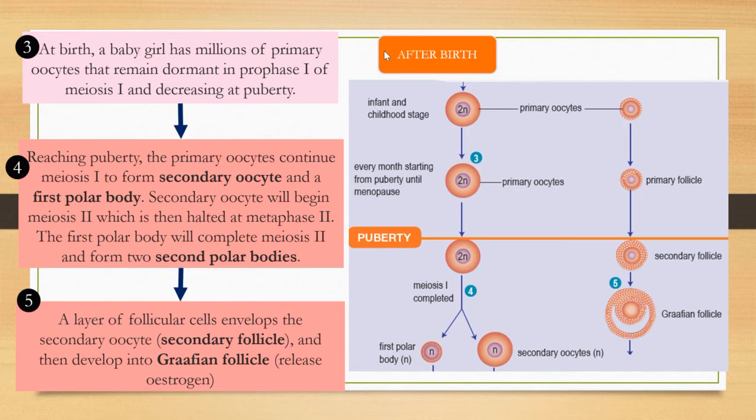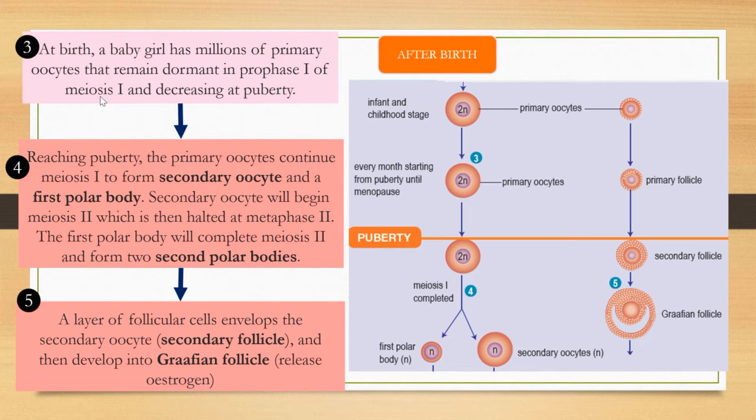Next we go to number 3. This process continues after birth. At birth, a baby girl has millions of primary oocytes in the ovary that remain dormant in prophase 1 of meiosis 1.